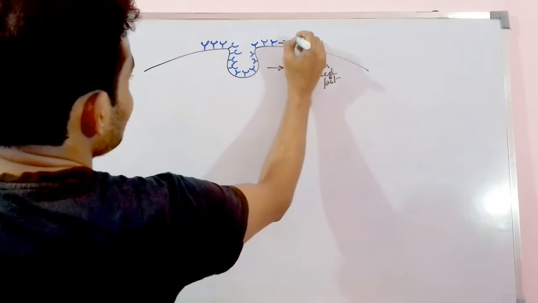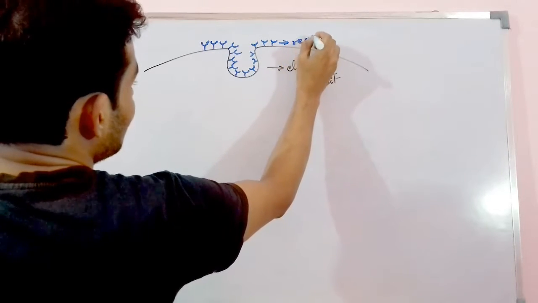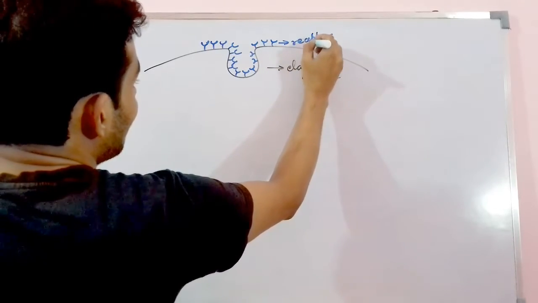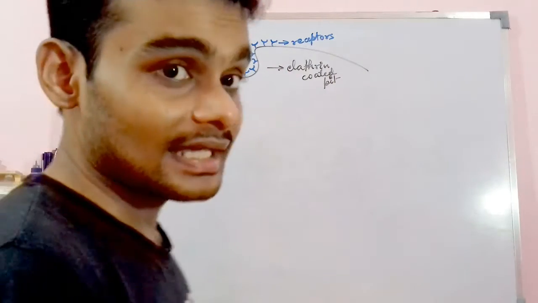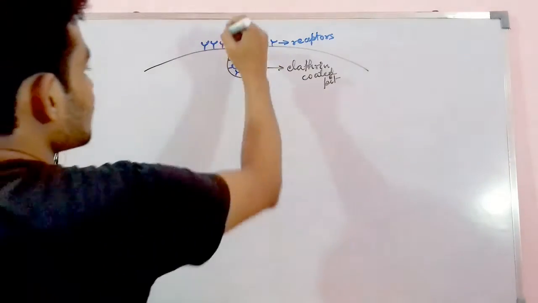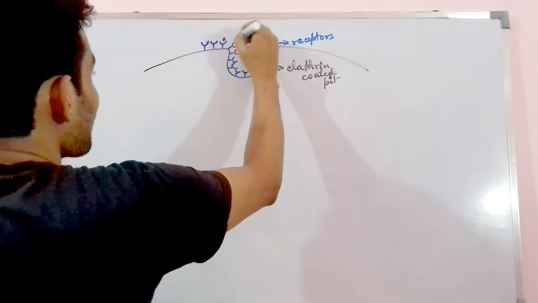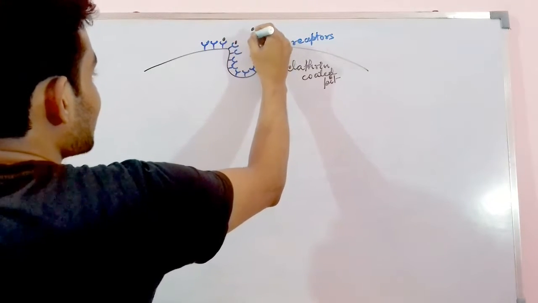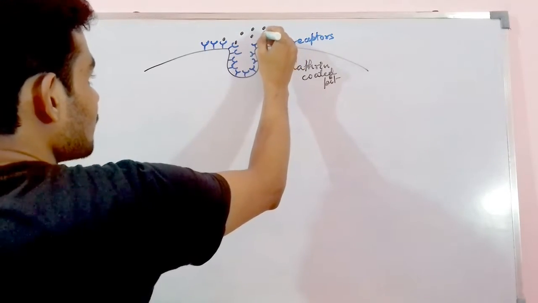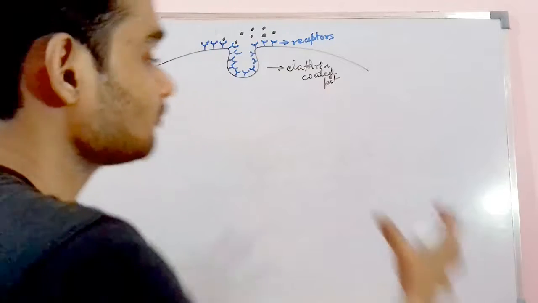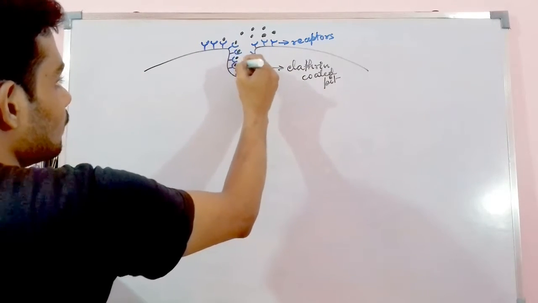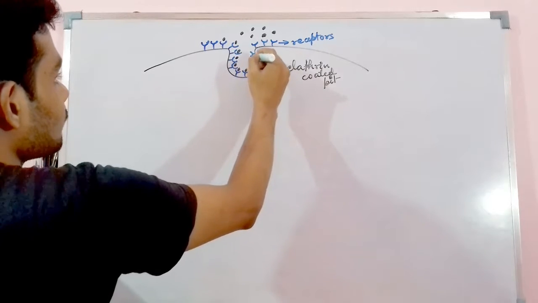These are nothing but receptors. Now the molecules signaling these receptors are the external signaling molecules, which come from a distant place or from an area in closer vicinity of this cell, and bind with the receptor molecule.